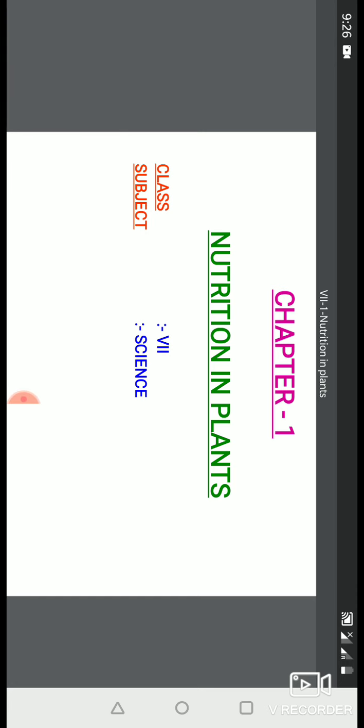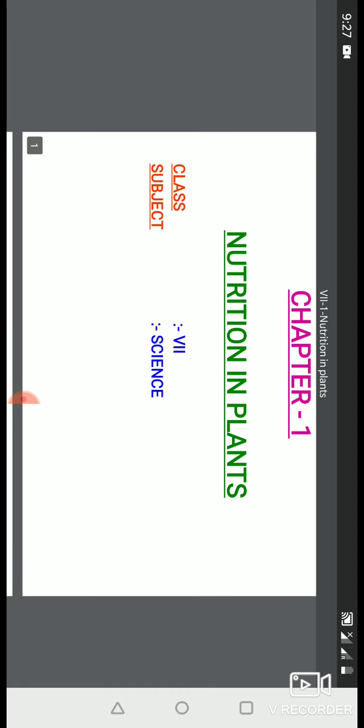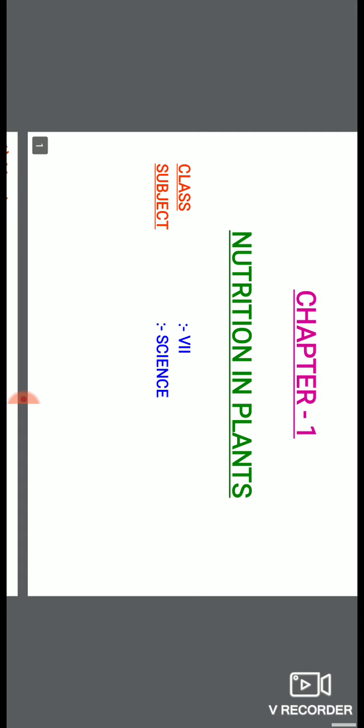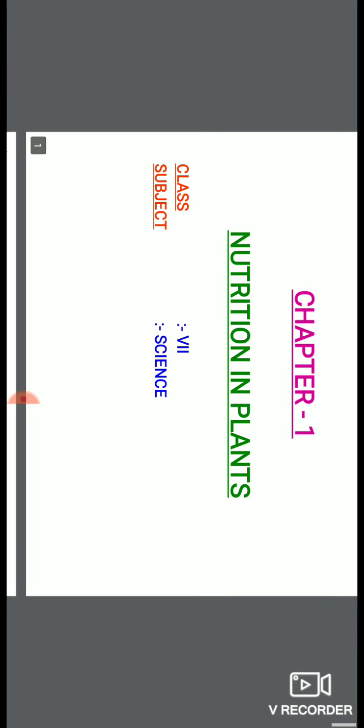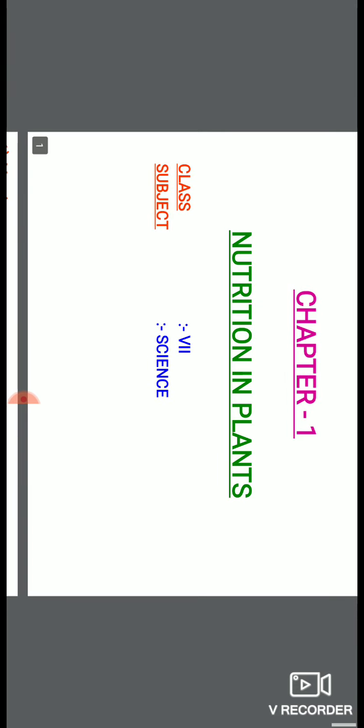Today, we will discuss chapter 1 of class 7 science, that is nutrition in plants. How plants take their nutrition, we will discuss in this chapter. First of all, we will discuss what are nutrients and what is nutrition. Then we will discuss nutrition in plants.